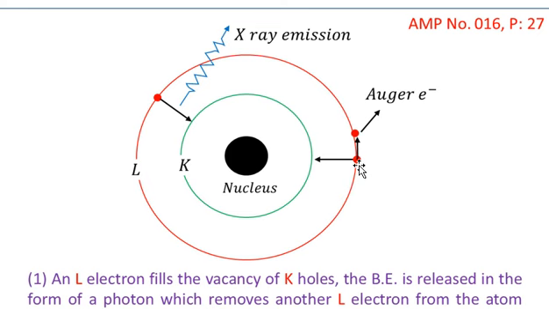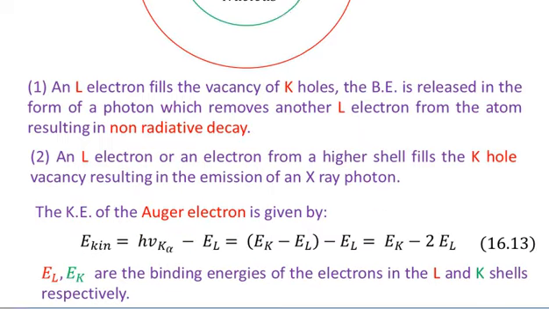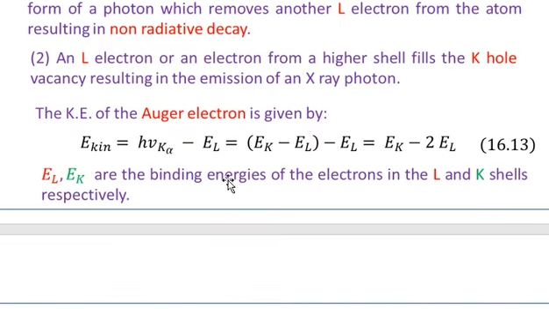So simply, when the first electron jumps to the K shell, due to the difference of binding energies between the electron in the L shell and the electron in the K shell, a quanta of light is generated. That quanta of light is much stronger in energy than the energy required to remove the second L electron. So the second L electron is removed as the Auger electron, and the difference will appear as the kinetic energy of that electron, which I have stated mathematically in equation number 13.